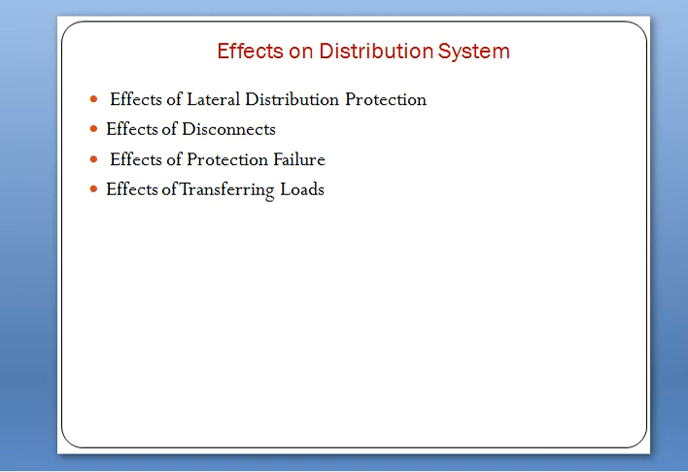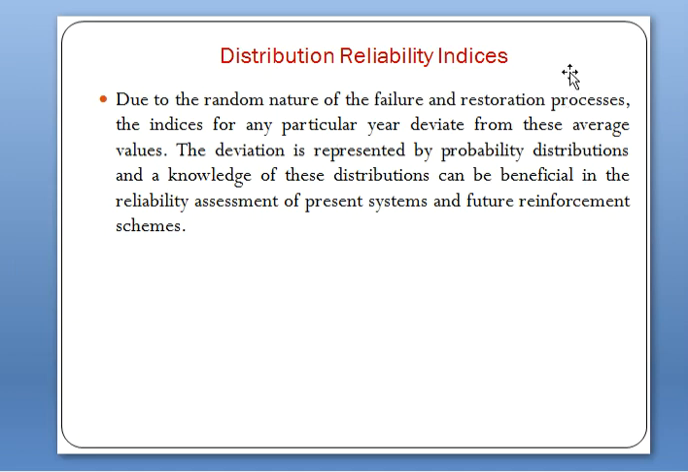Next is the distribution reliability indices. Due to the random nature of the failure and the restoration processes, the indices for any particular year deviate from the average value. The deviation is represented by a probability distribution, and a knowledge of this distribution can be beneficial in the reliability assessment of the present system and the future reinforcement scheme. These are the indices which we have discussed in the last class.